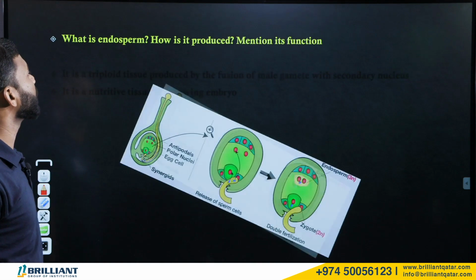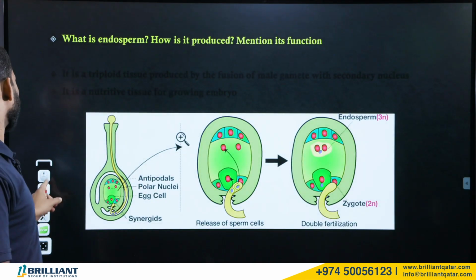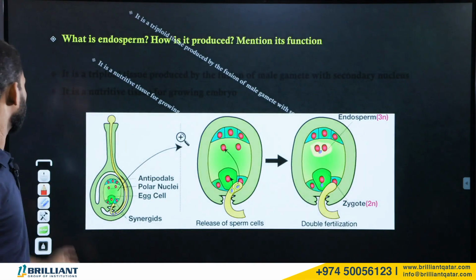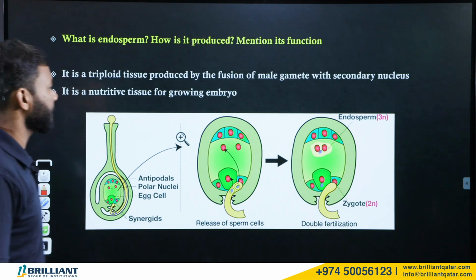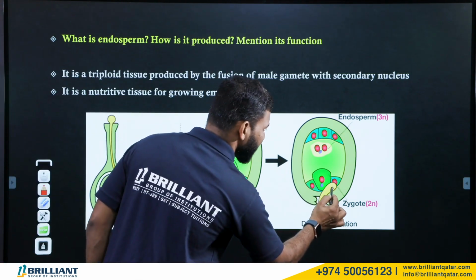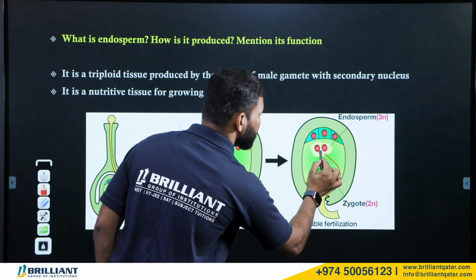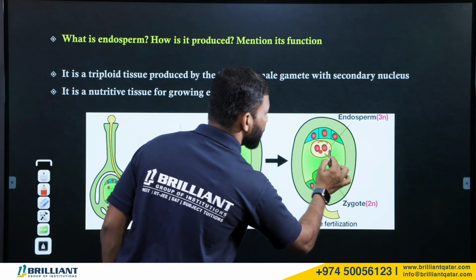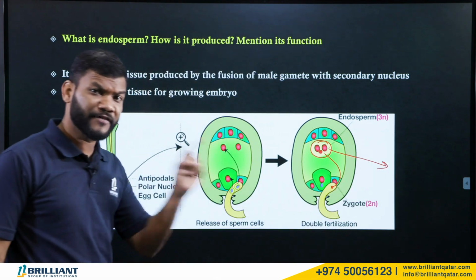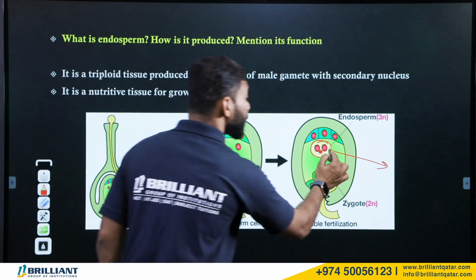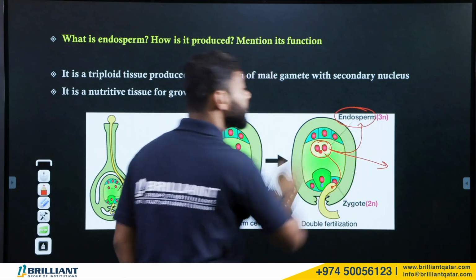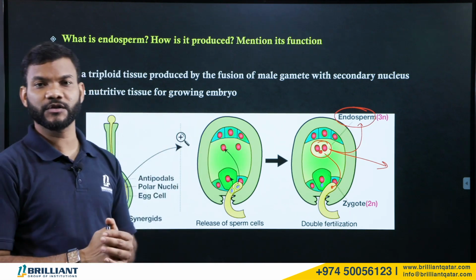What is endosperm and how is it produced? This is a very, very important question. We have discussed there is a second fusion, that means the second sperm with the polar nuclei. After fusing, they produce the endosperm. Now, what is the purpose of endosperm?